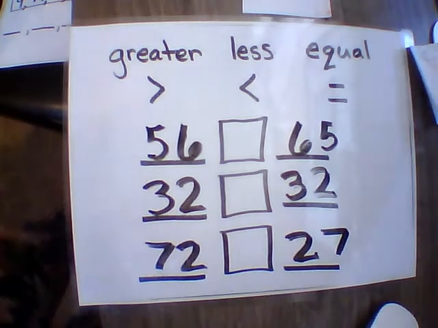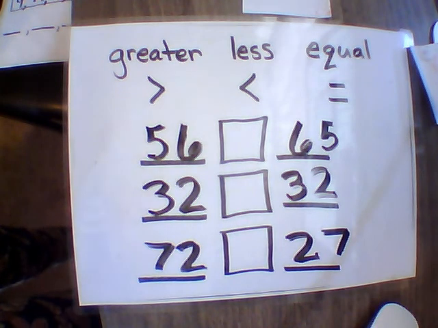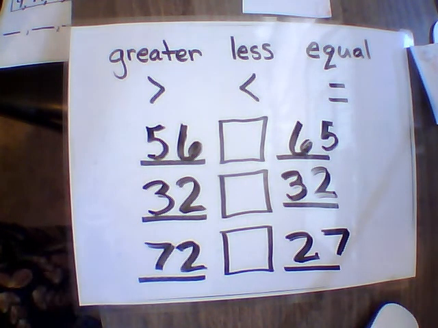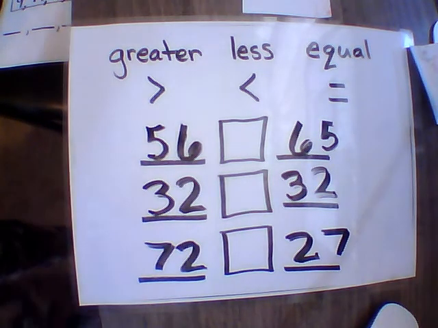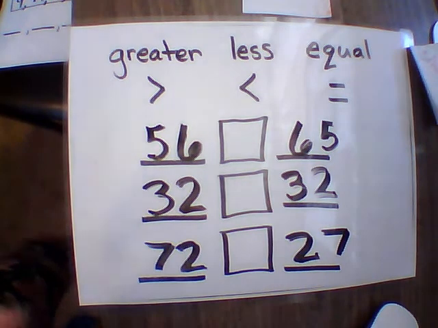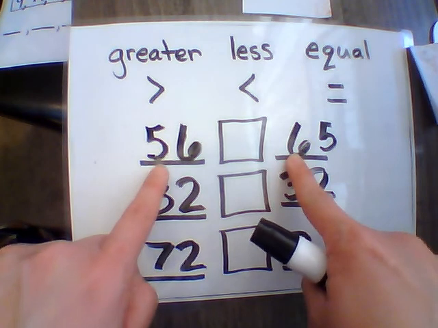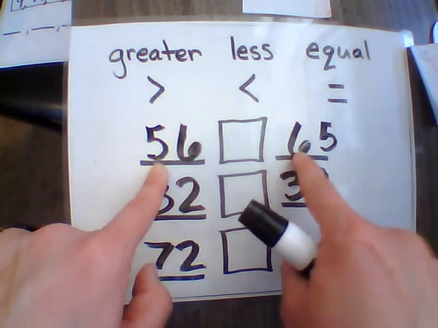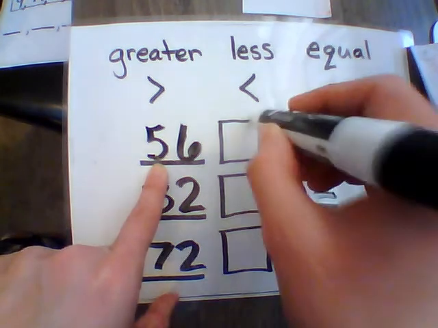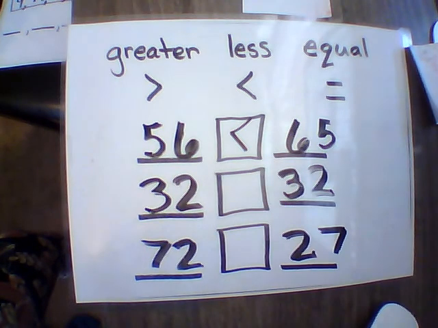And then we're moving on to the greater than, less than, and equal to. So pause the video and solve these now. Go. All right. So when we come to a number, we're always touching those tens first when they're a 2-digit number. So 56 has 5 tens, 65 has 6 tens, so there are more tens in 65. So we read it 56 is less than 65.